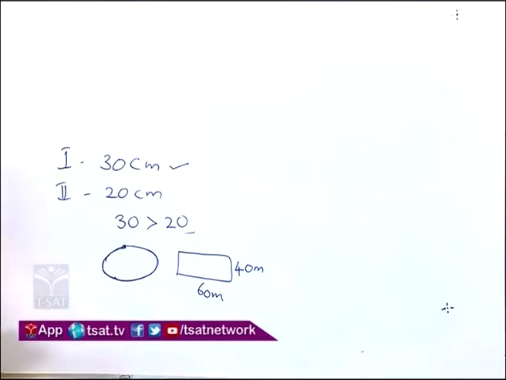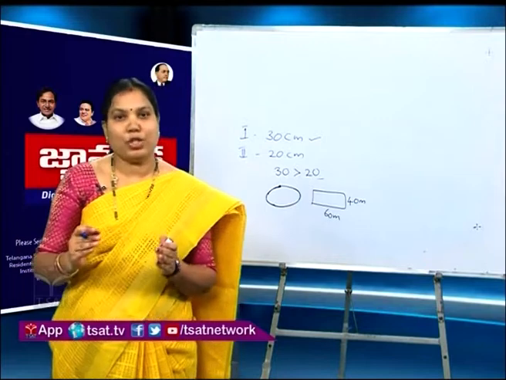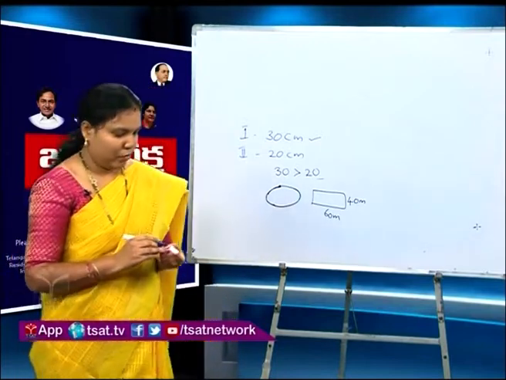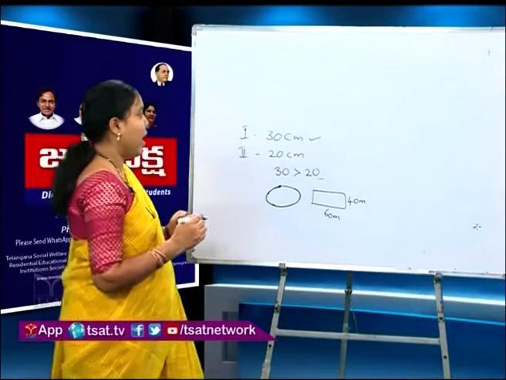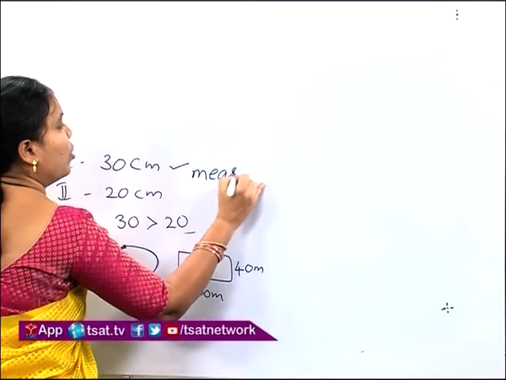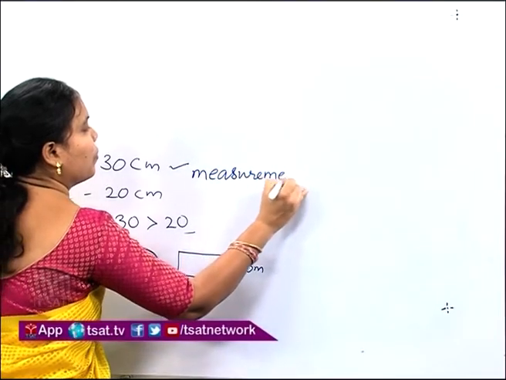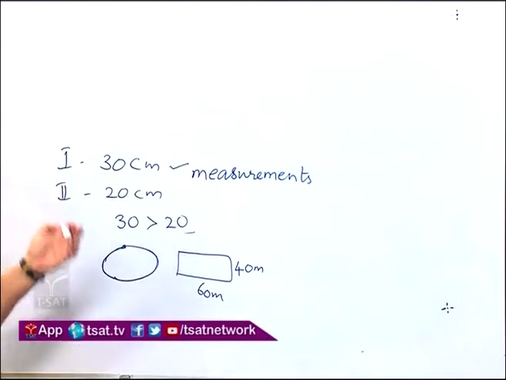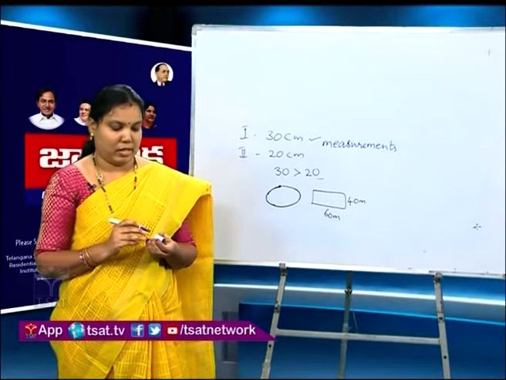Then here we observe one thing, that is measurement. Measurement is the act of measuring. When we hear the word measurement, we remember one thing. In science class also we learned about measurements. I think you learnt about these measurements in your science class.